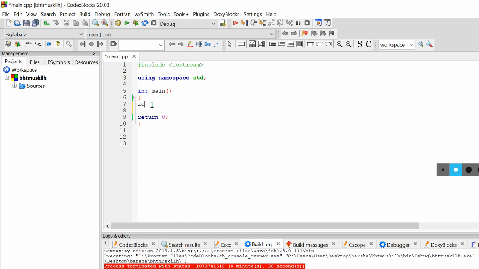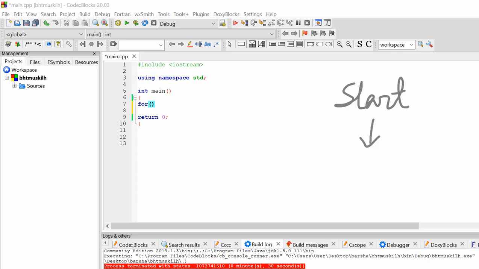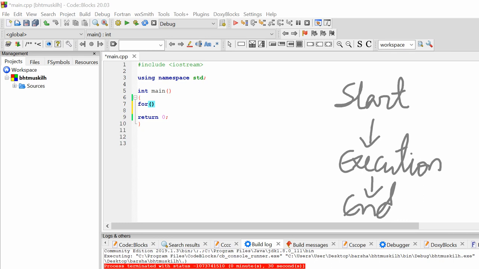How are we going to start? We have to write for, and then there will be a bracket, which is known as the parenthesis of the loop. Okay, so first I will tell you the structure of a loop. What is the structure of a loop? First the loop will start, and then the body part, which means the execution statement part, then it will be executed, and then at last there will be the end of the loop. Okay, the loop will stop there.